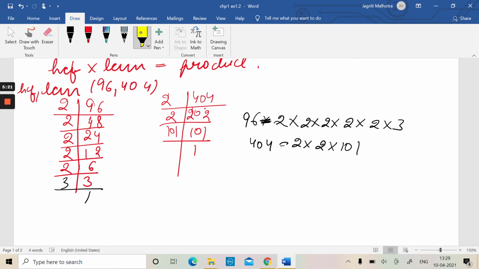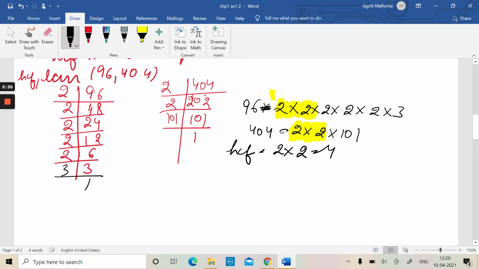This means that our HCF is common from both. 2 into 2 is common in both. This means that our HCF is equal to 2 into 2, that is 4. Now let us find the LCM. Let us use our new formula over here, HCF into LCM is equal to the product of these two numbers.